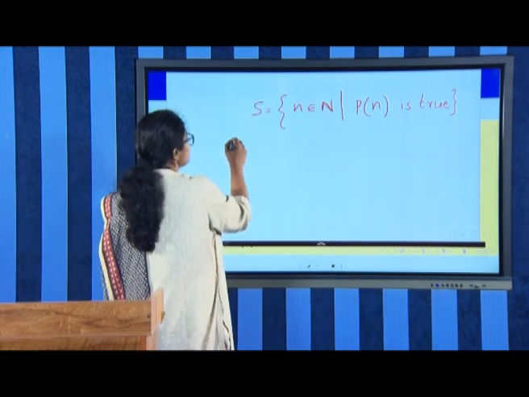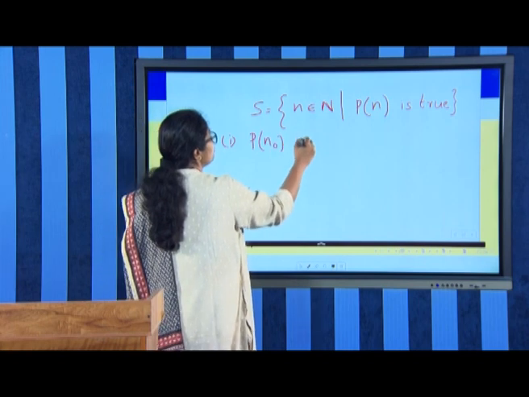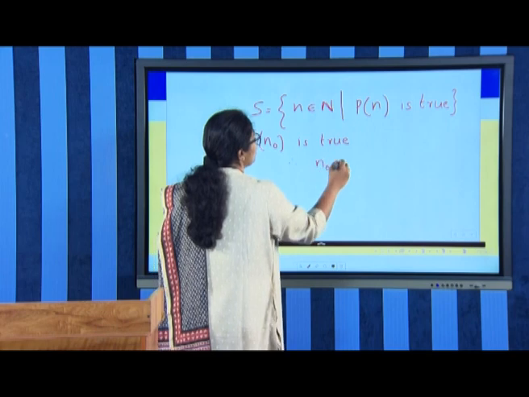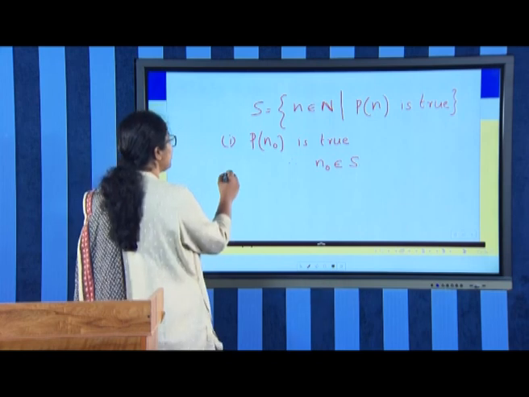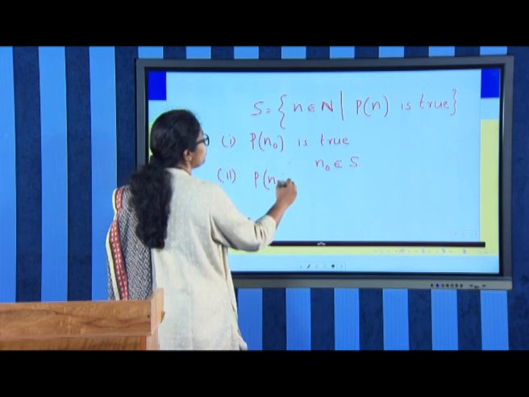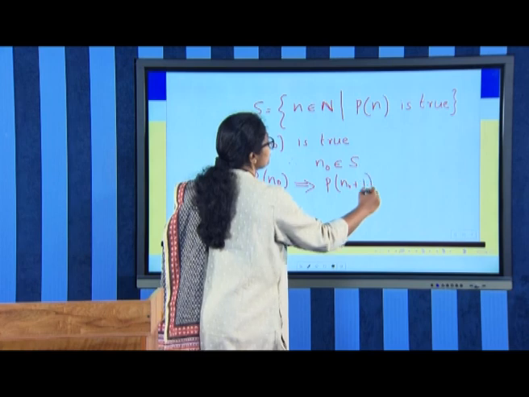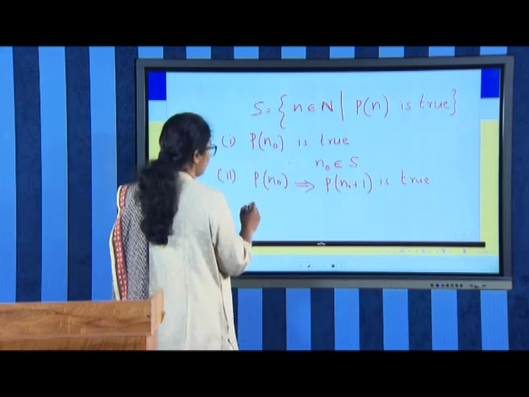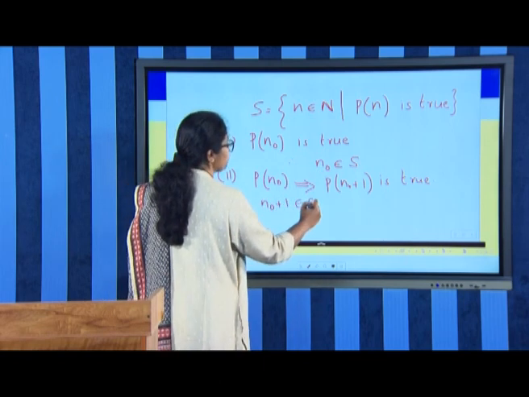Then since by condition number 1 we are given P of n naught is true, therefore, n naught definitely belongs to S. And by the second assumption, if n naught belongs to S, or if P of n naught is true, implies P of n naught plus 1 is true. Therefore, n naught belongs to S means n naught plus 1 belongs to S.